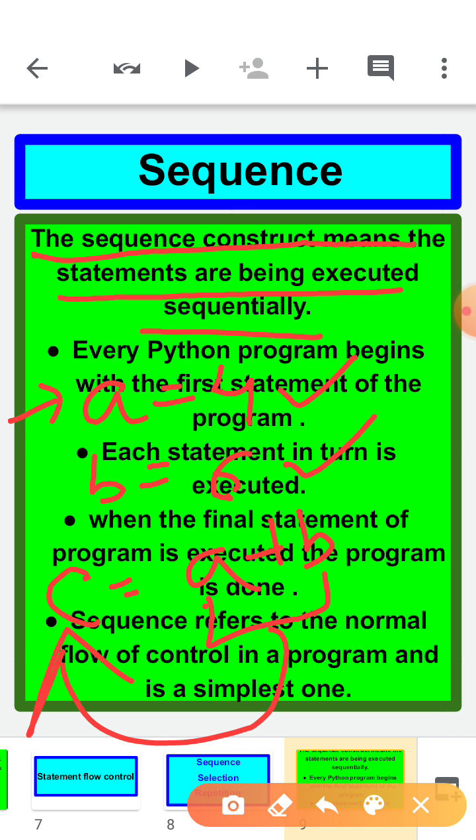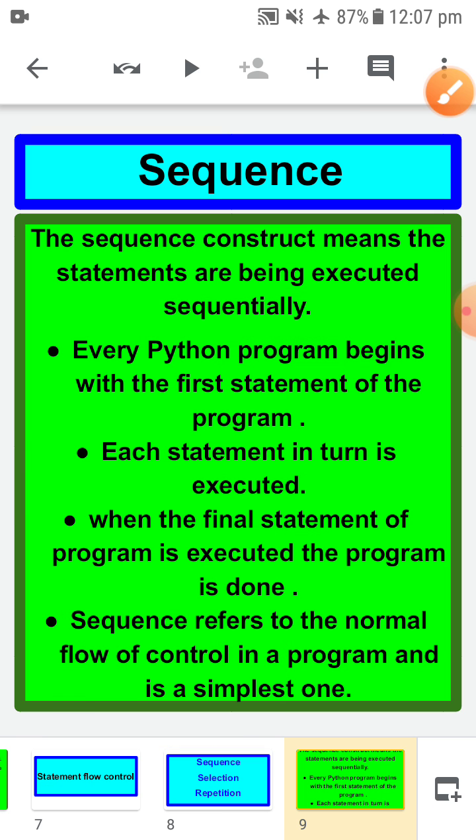The first line is read first, the second line is read second, and the third line is read at the third position only. So this is called sequence.